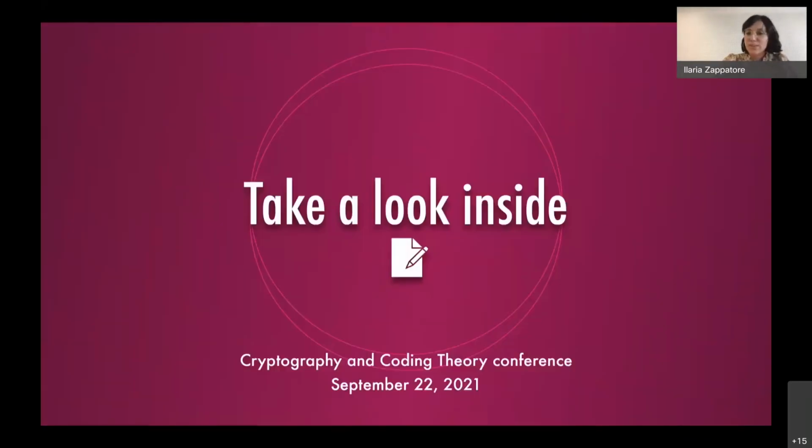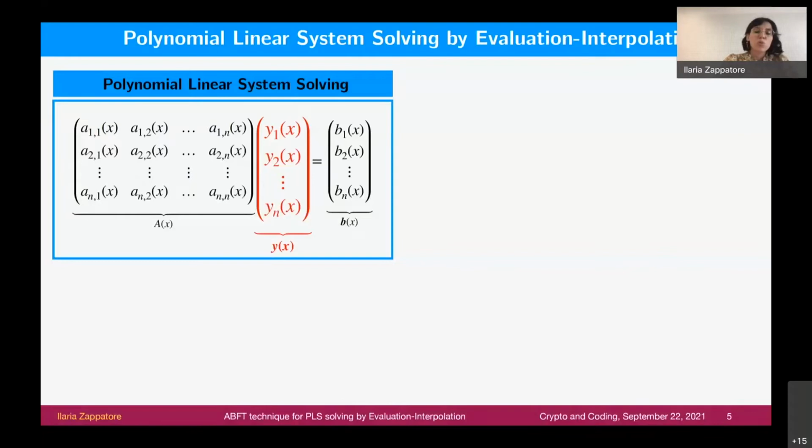Okay, so let's take a look inside the problem. What we want to do is to solve a square system of linear equations with polynomial coefficients over a finite field. We assume that the matrix A is full rank. Under these assumptions, this system admits a unique solution, which is a vector of rational functions with the same denominator. Our goal is to find this solution.